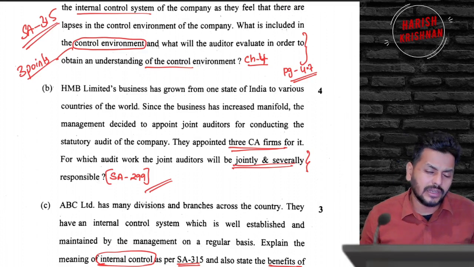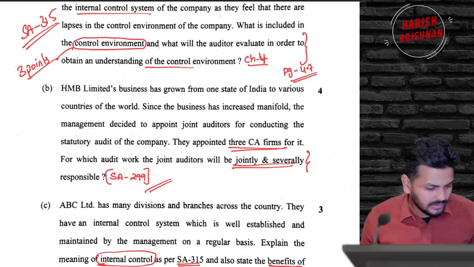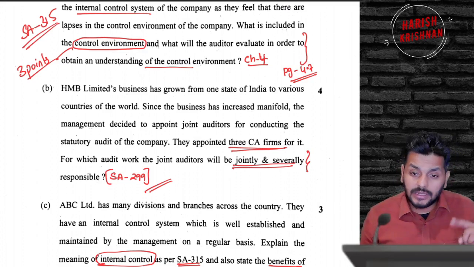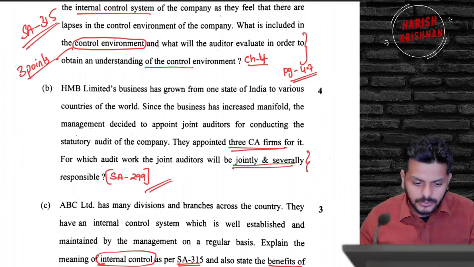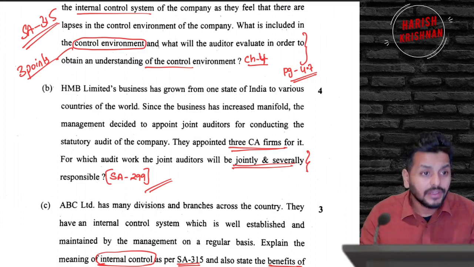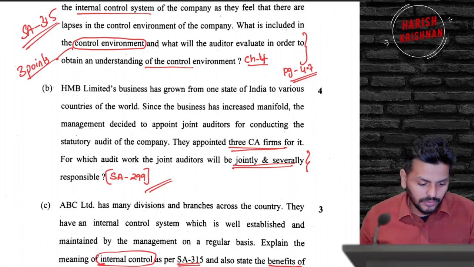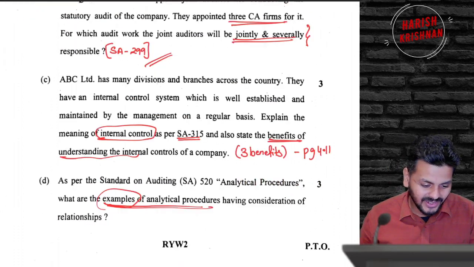For the opinion on which all of them agree, they are jointly and severally liable. If anybody does not agree, they have to give a separate report. All these points are to be written. It's a very easy question from my perspective. If you read 299 and go, if you have not read, I don't know what.